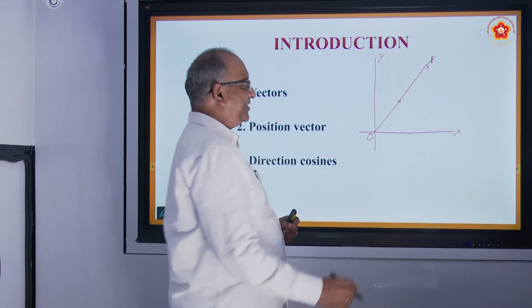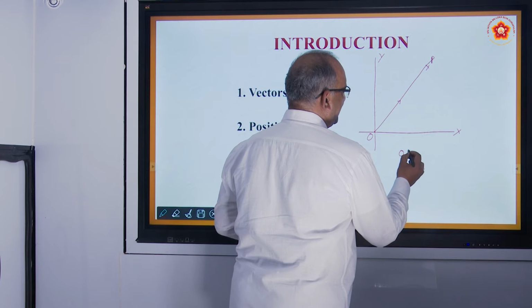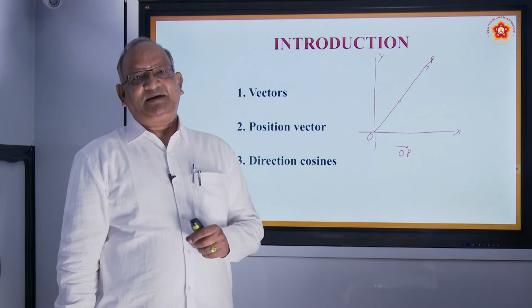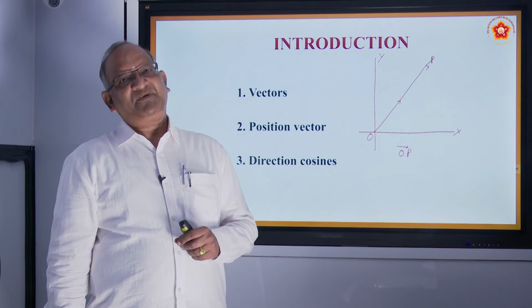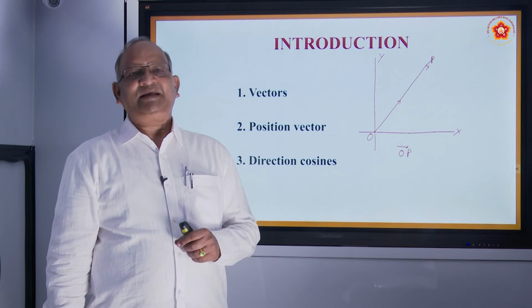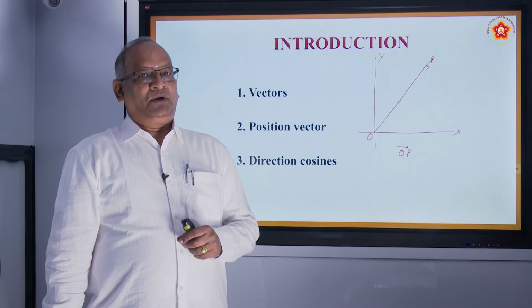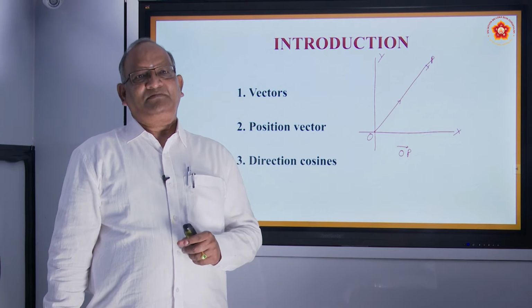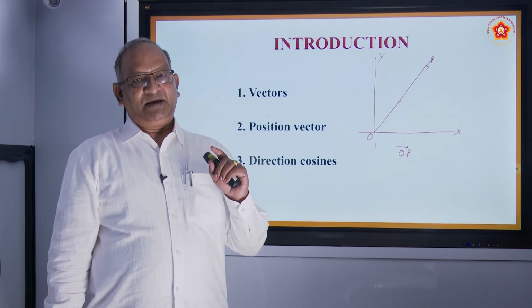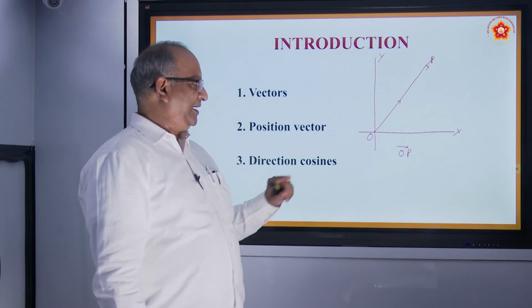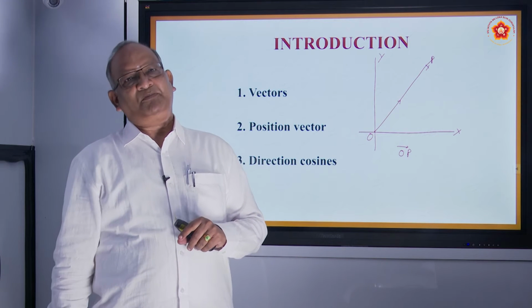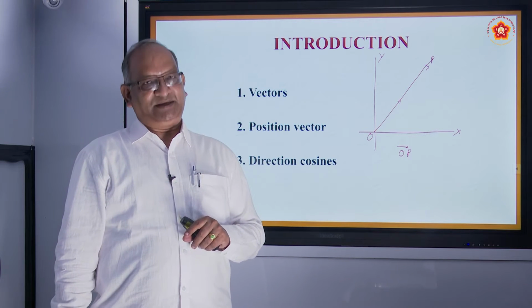What is the position vector of P? It is OP. So what is happening? We are not only measuring the distance OP, but we are also showing the direction. Every vector will have an initial point and a terminal point. If the initial point is the origin, very easily we can find the position vectors of the points.